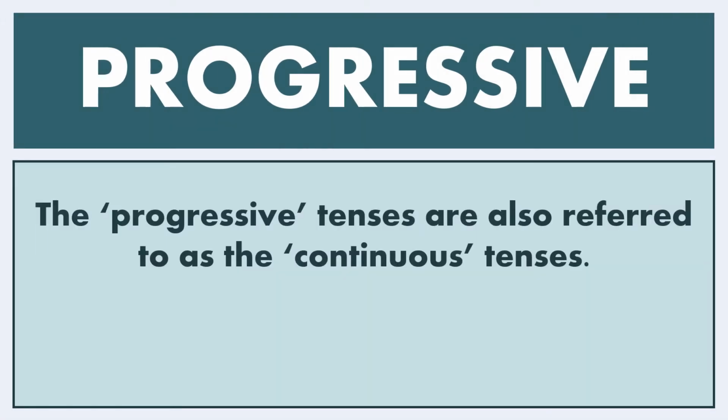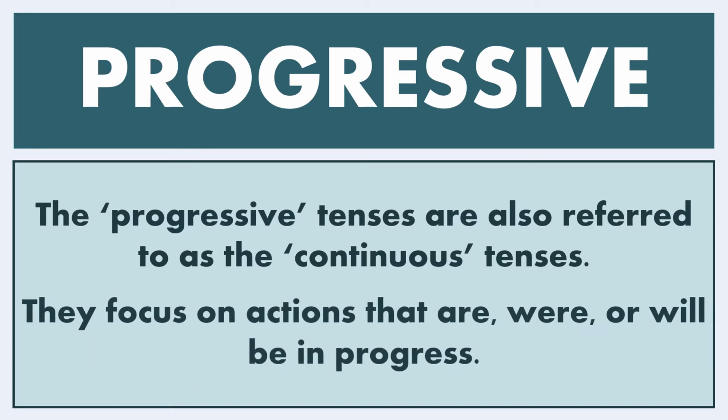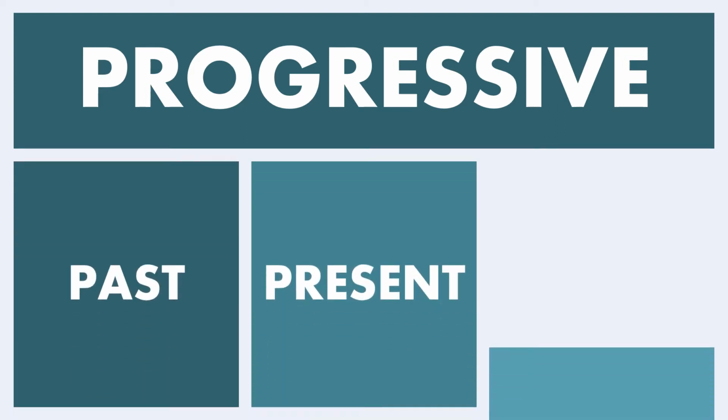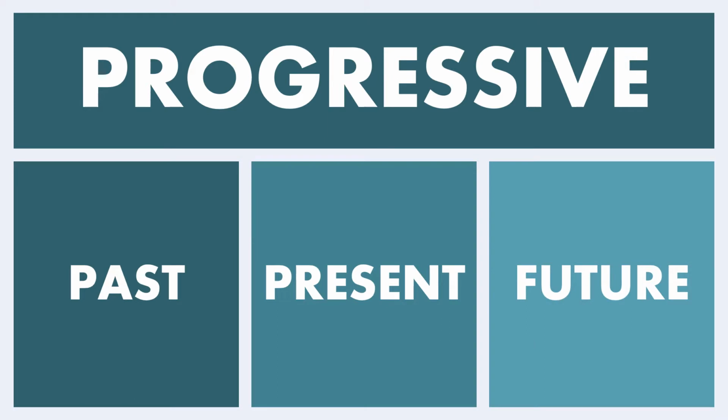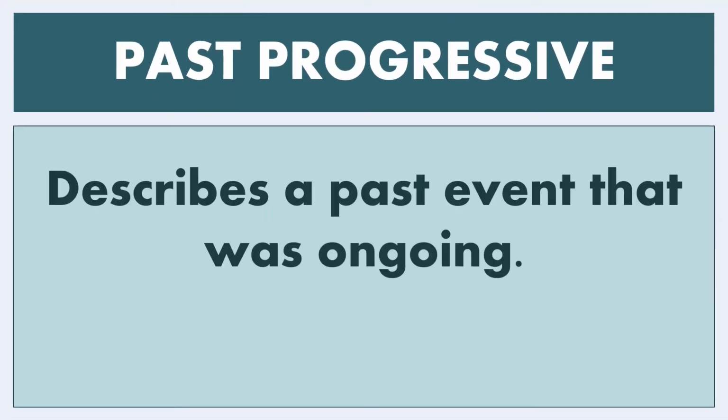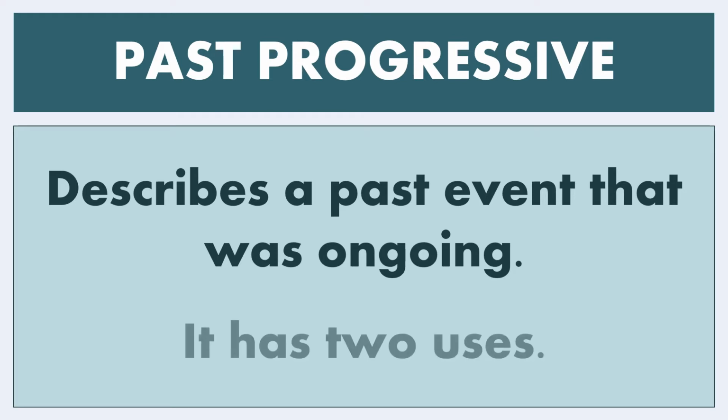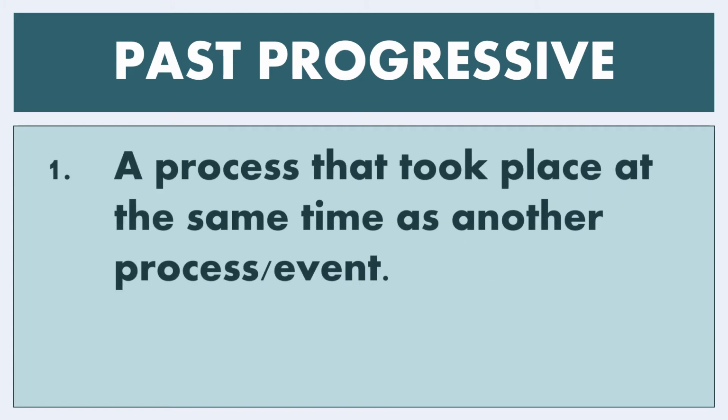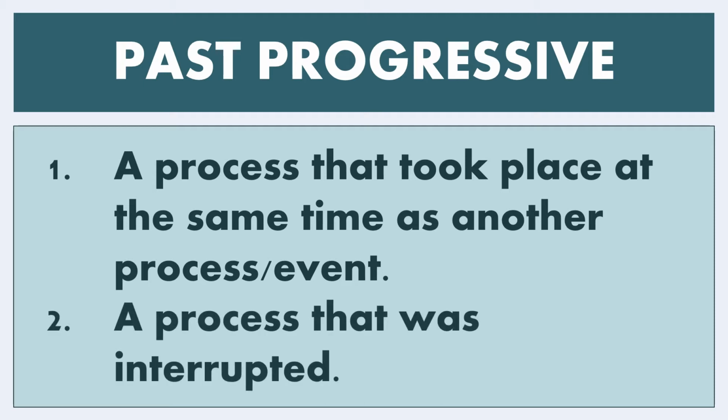The progressive tenses, also referred to as continuous, are used to focus on actions that are, were, or will be in progress. This means that they apply in the past, present, and future tenses. Let's begin by looking at past progressive. This describes a past event that was ongoing, and it has two uses. The first is a process that took place at the same time as another process or event. The second use is a process that was interrupted.